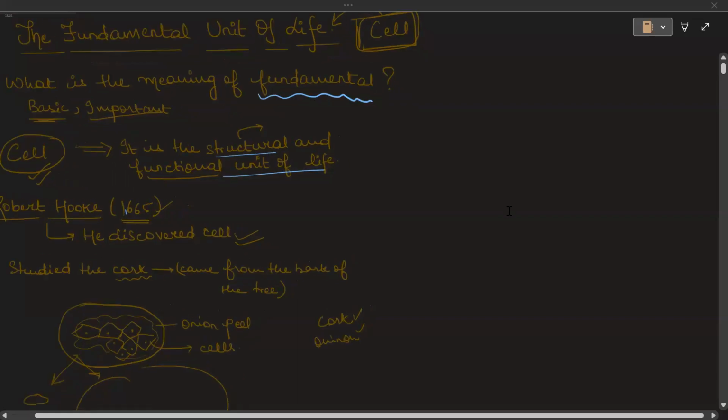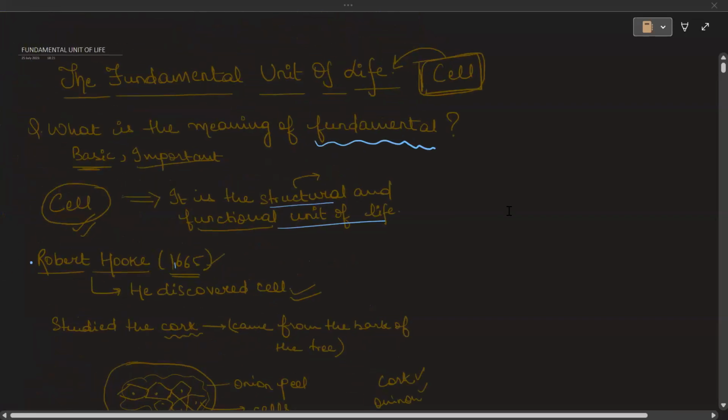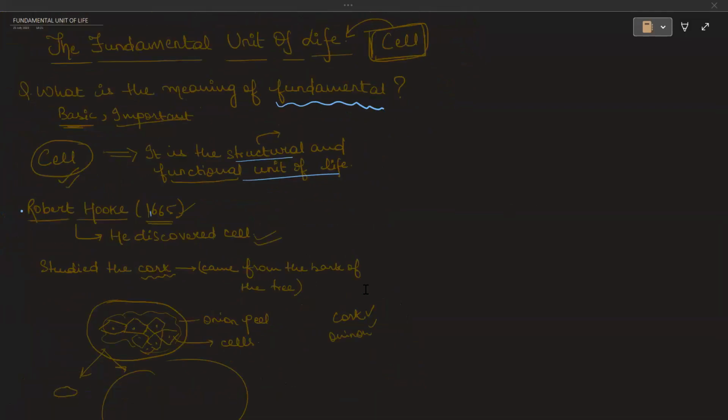So let us revise the fundamental unit of life. Now, the fundamental unit of life is the cell. And why is it known as fundamental? Because it is very important and it is the basic unit. Now, talking about the cell, the cell is the structural and functional unit of life.